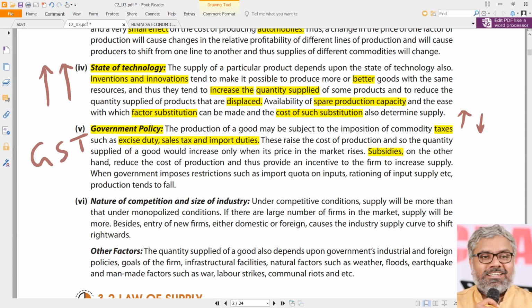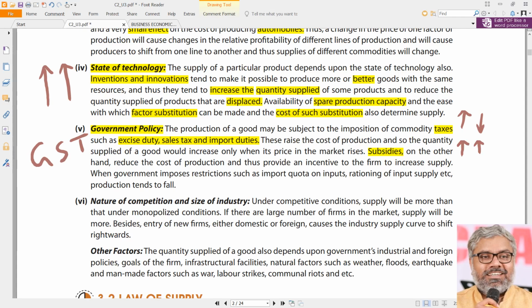When the taxes are less, supply will go up, like that. So these are inversely related. What about subsidies? Subsidies are what? That is the government's incentive to the suppliers. Naturally, when the subsidies are more, supply will be more in that particular sector.